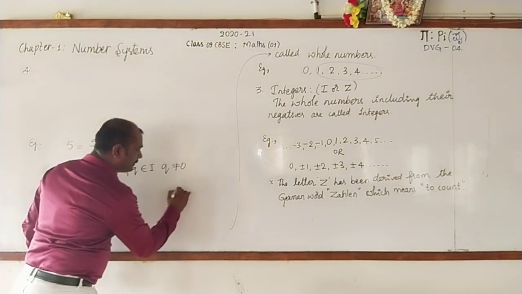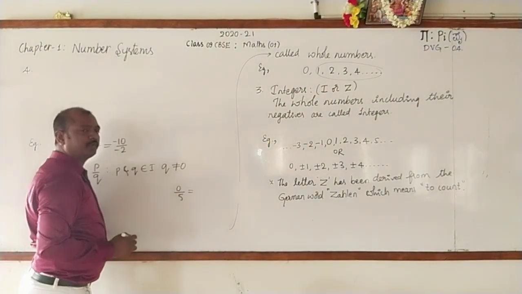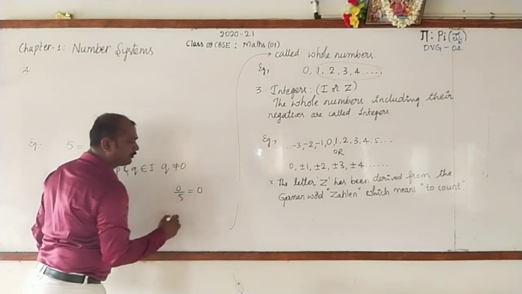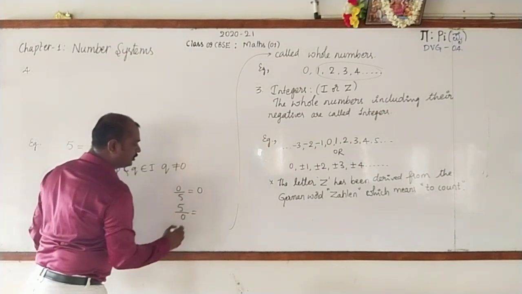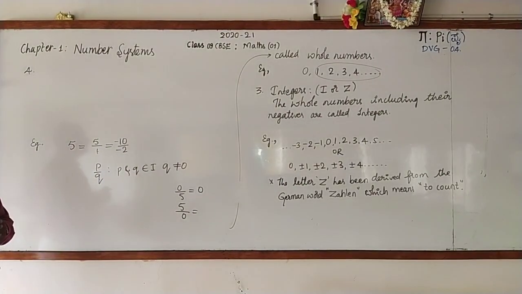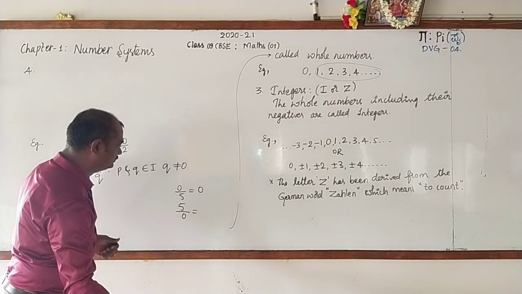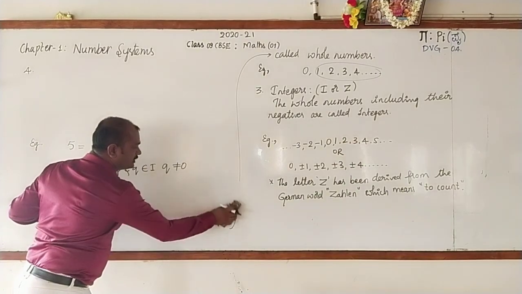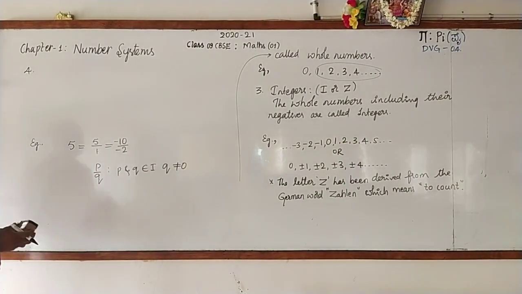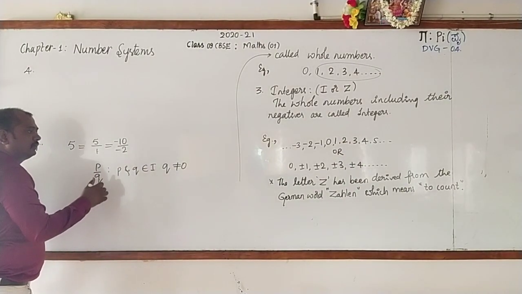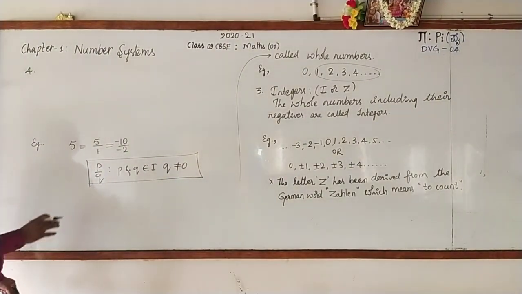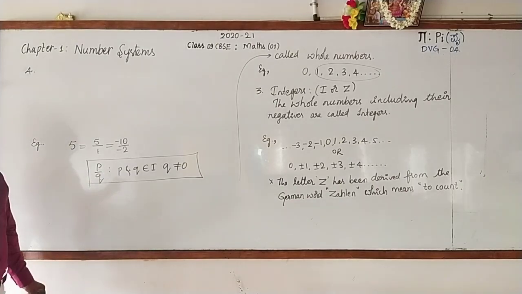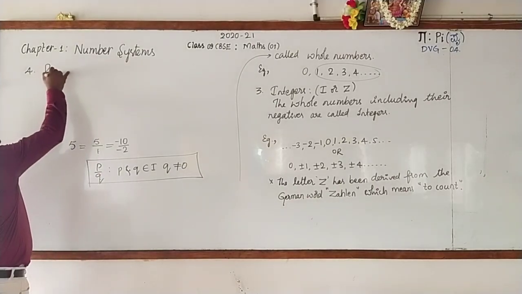We have a value for 0 by 5. That is, 0 by 5 is 0. But we do not have any value for 5 by 0. So 5 by 0 is an undefined term in mathematics. Anything by 0 is an undefined term. Okay. If a number satisfies this condition, then that number is called a rational number. What is it? Rational number.